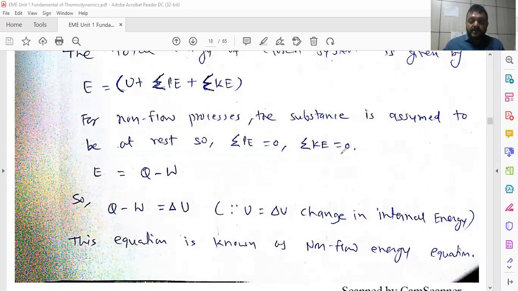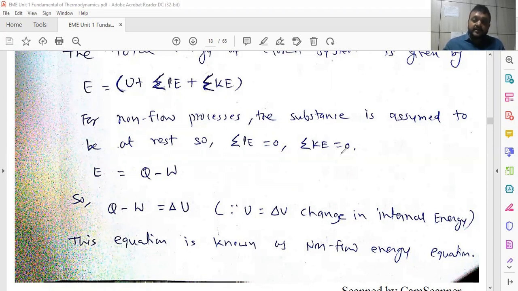You have to keep in mind the concept of open system, closed system, and isolated system. In an open system, what happens? Energy and mass both can be exchanged between the system and surroundings. In a closed system, only energy can be transferred. There is no possibility of mass transfer. And in an isolated system, there is no transfer of energy or mass.